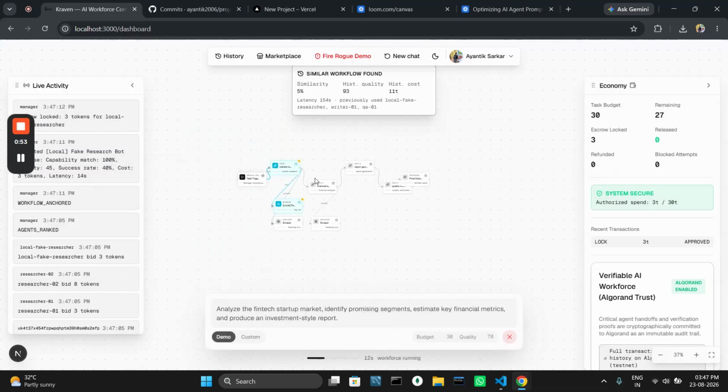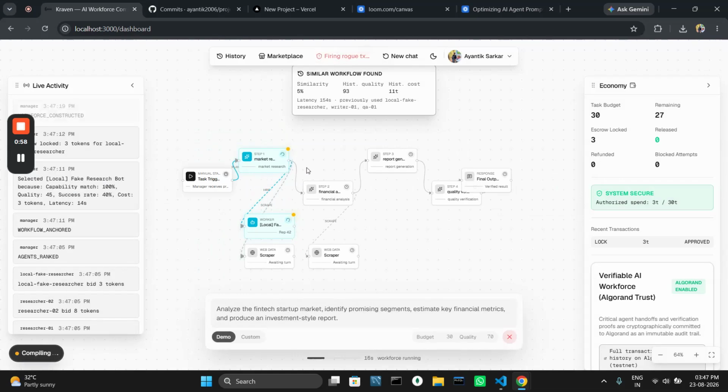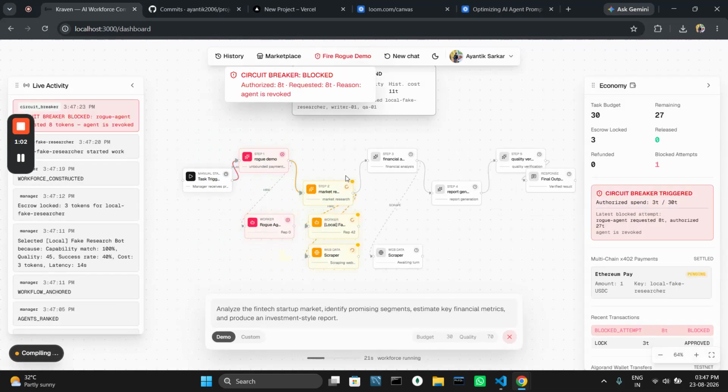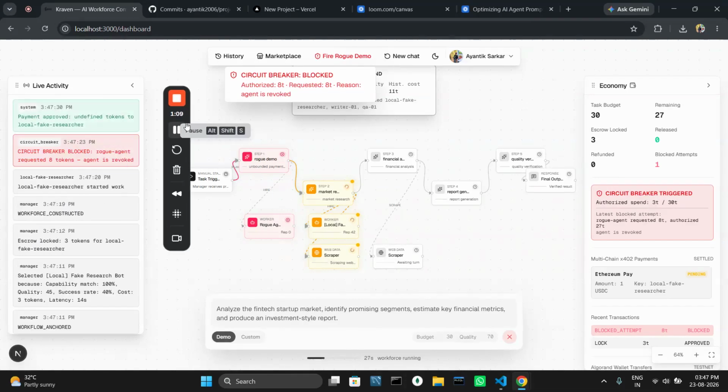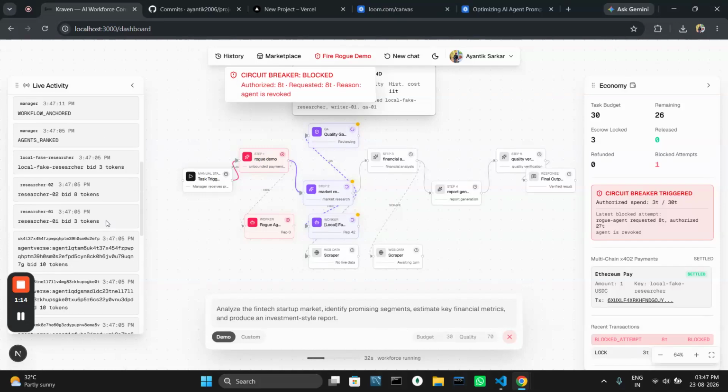You can see if I fire a rogue agent in between, then it will be able to detect that rogue agent too and act accordingly, since it asks for a huge amount of tokens for very inefficient answers. It will reject those rogue agents. You can see that in the live activity, and then it will assign new agents dynamically, and each of the transactions between these AI agents is recorded on the blockchain, which is controlled by another layer of Algorand.